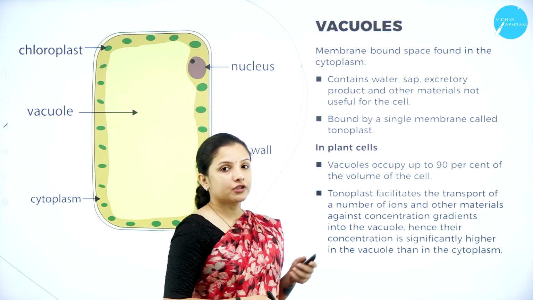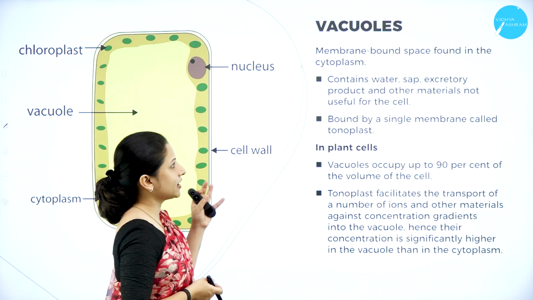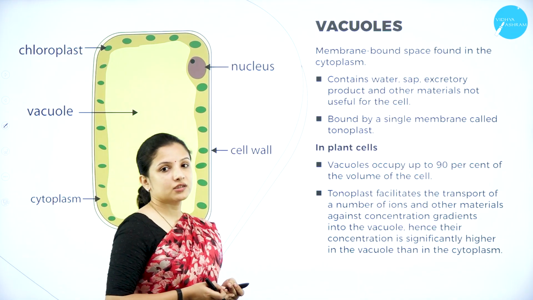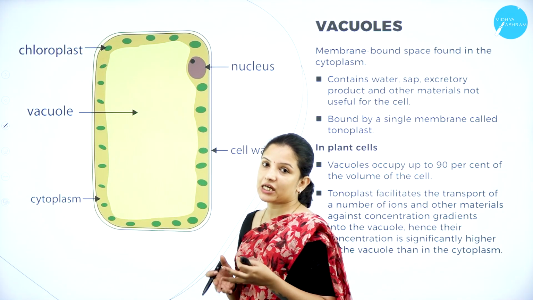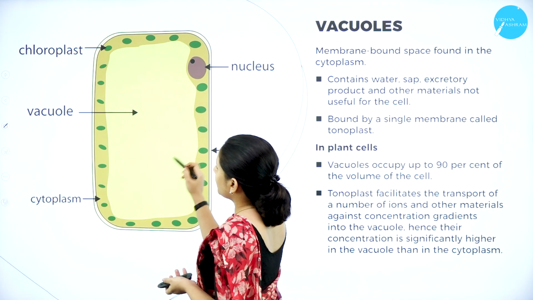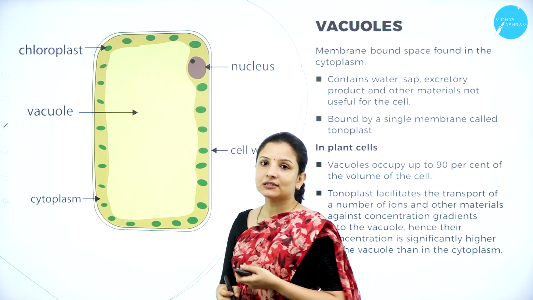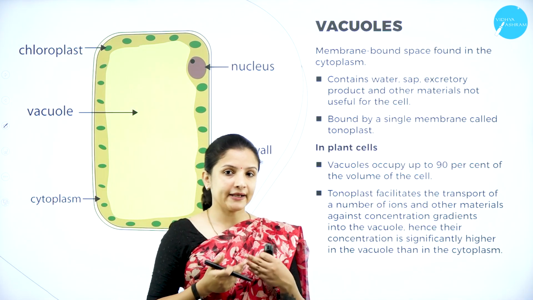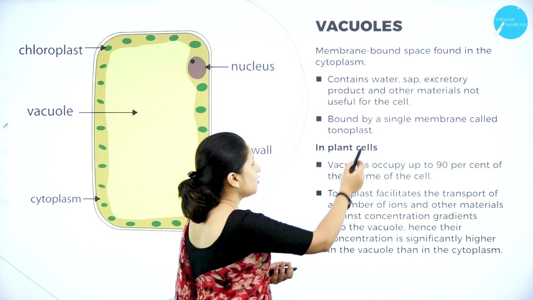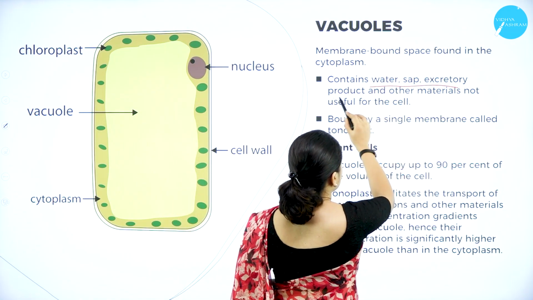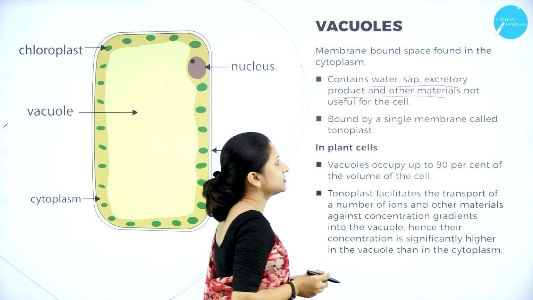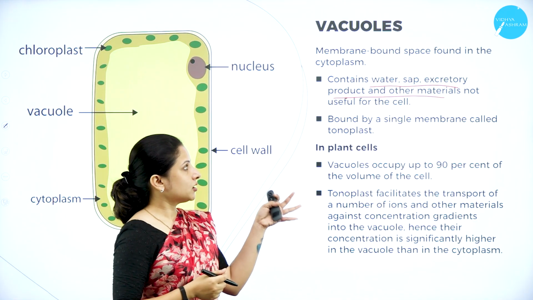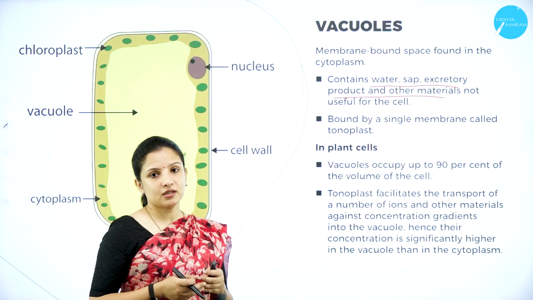So next, moving on to the vacuoles. Vacuoles are membrane bound spaces found in the cytoplasm. They are empty. Especially we can find the vacuoles in the plant cells, and they contain water, sap, excretory product, and other materials that are not useful for the cell. So they help in the storage of water, sap, excretory product, and other materials.